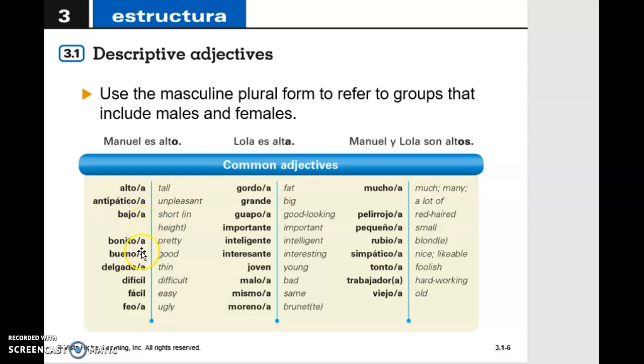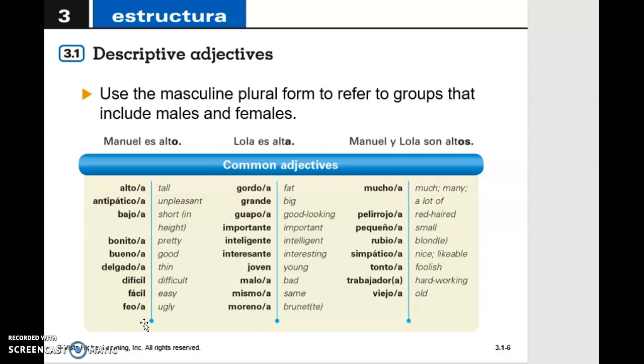So we go through all of these and then we see that O going to A, but we also see the situation I said, like difícil, and that is going to be for male or female. But remember that for plural, we're going to say difíciles. Same thing with fácil. Fácil for male, for female. Fáciles for plural. Feo, fea, feos, feas.